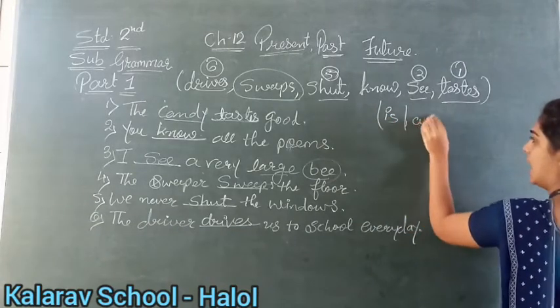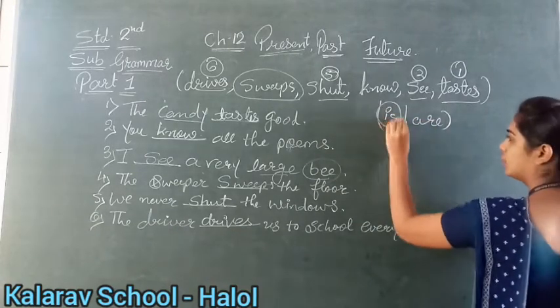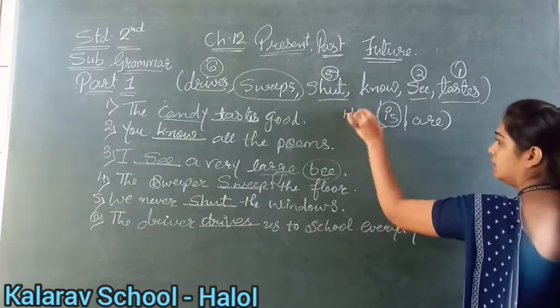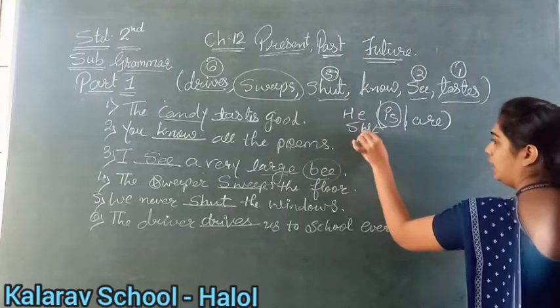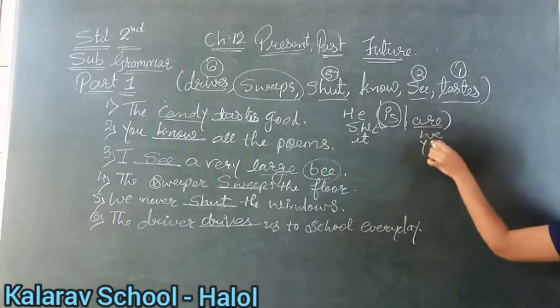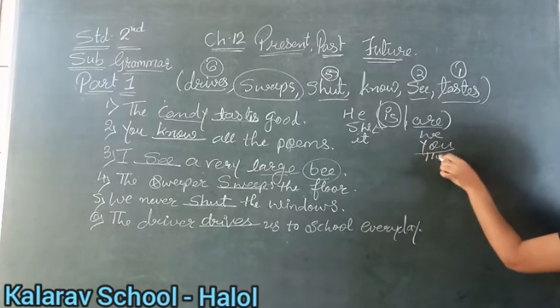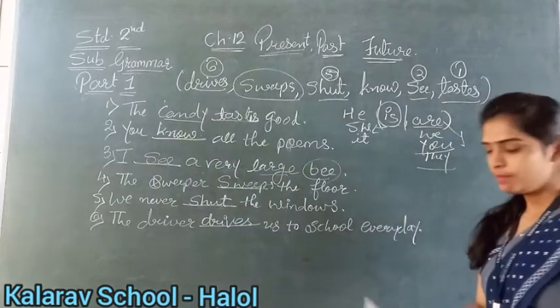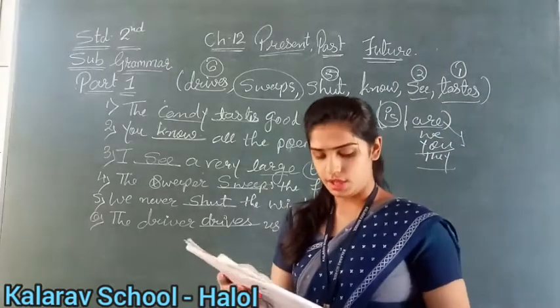Now see, in the fill in the blanks, what are we going to use? Is and are. हम is कब यूज करते हैं? We use is when it is singular, with he, she, it. Okay, and when it is plural, we, you, they, at that time what do we use? We use are.